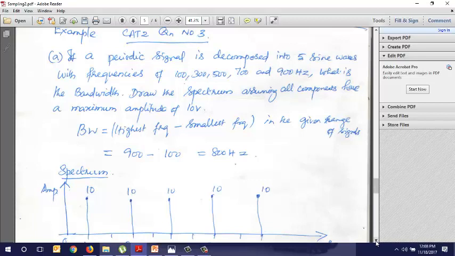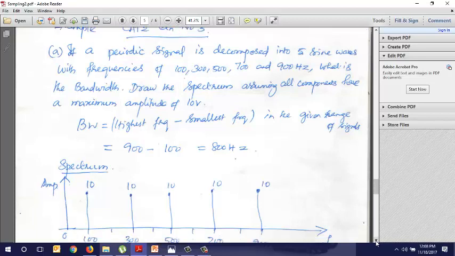You can analyze this more, understand this concept, and remember the formula for your exams. So this question is very simple. If a periodic signal is decomposed into 5 sine waves of frequency 100, 300, 500, 700 and 900, what is the bandwidth? Bandwidth is always the range of frequencies which exist, so maximum frequency minus minimum frequency. Here the maximum is 900, minimum is 100, so the bandwidth is 800 hertz.